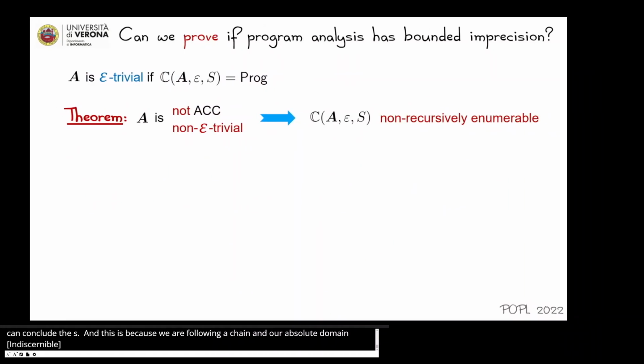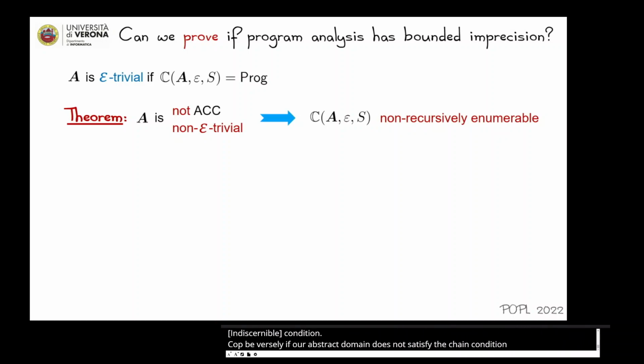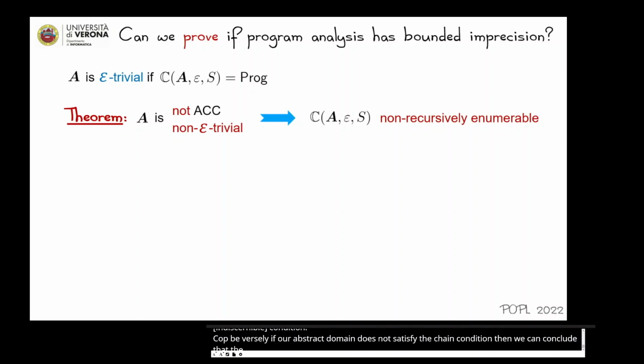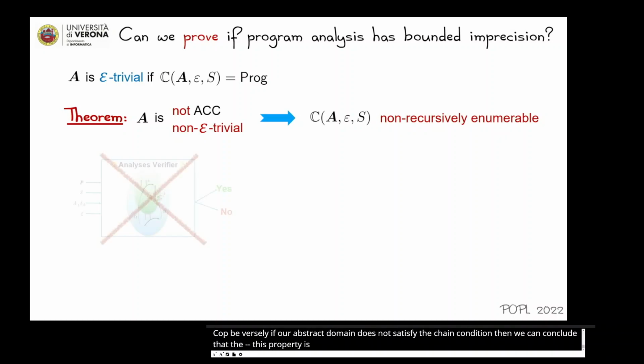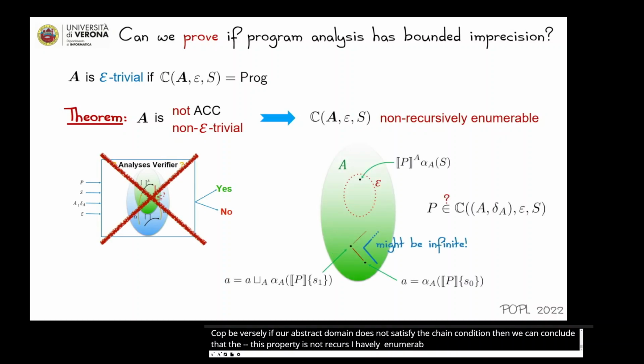Conversely, if our abstract domain does not satisfy the ascending chain condition, then we can conclude that this property is not recursively enumerable. This set of programs is not recursively enumerable. Namely, this problem is undecidable. And this is a direct consequence of the infinite chains in our abstract domain.